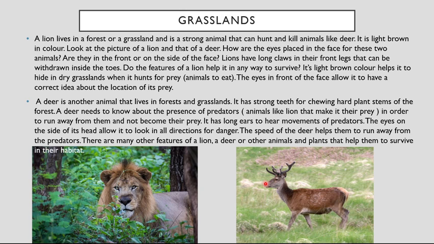Okay, what is the function of that ear? They hear the sound very precisely and hear the movement of the predators. The eyes on the side of its head allow it to look in all directions. Okay, this is the main reason why the eyes on the deer's face are on the sides. The speed of the deer helps it to run away from the predator.